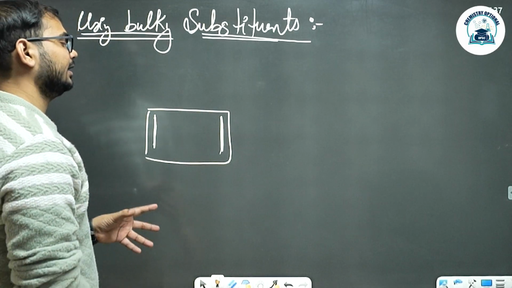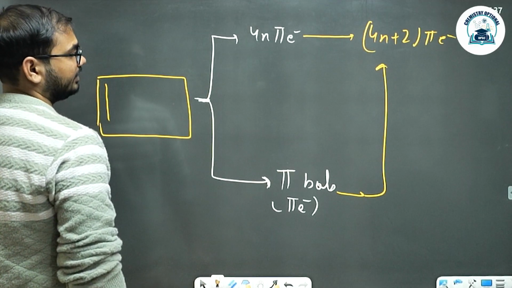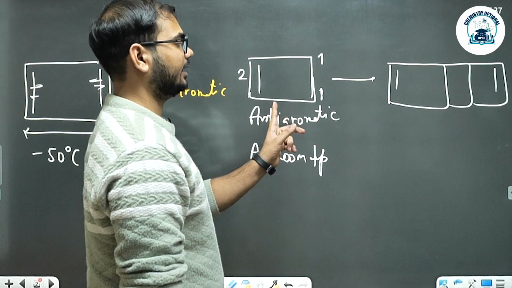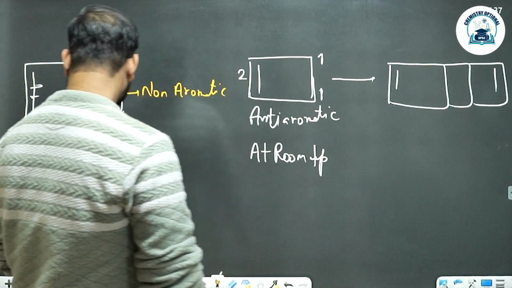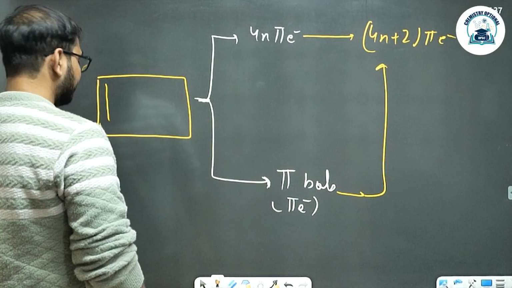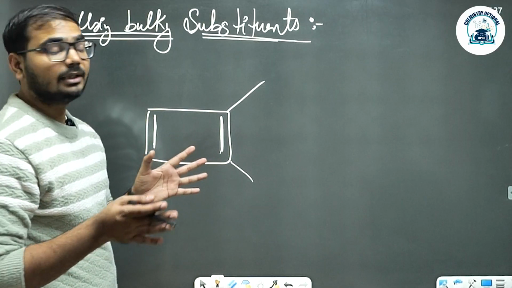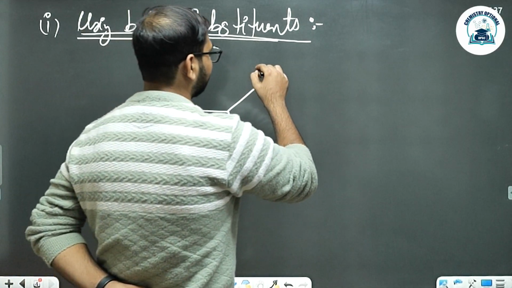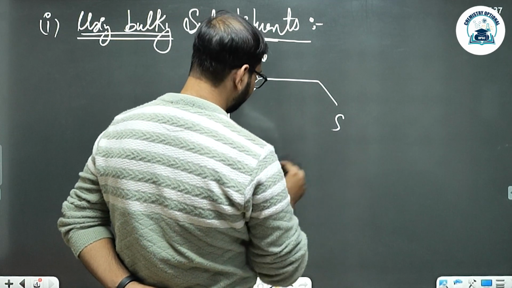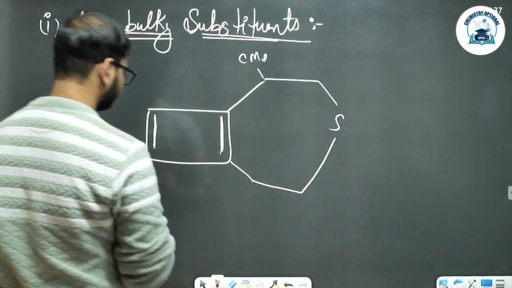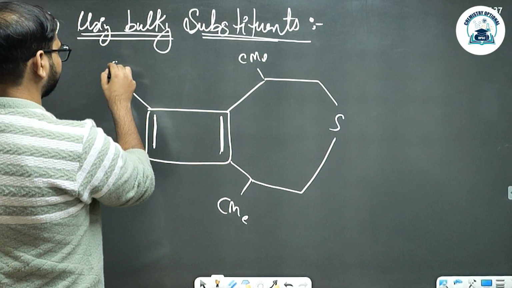Previously we took two different biradicals combining together to give us the dimer. If I increase the bulkiness around the pi bond so much that no two molecules can interact with each other, this can lead to stabilization of the molecule.